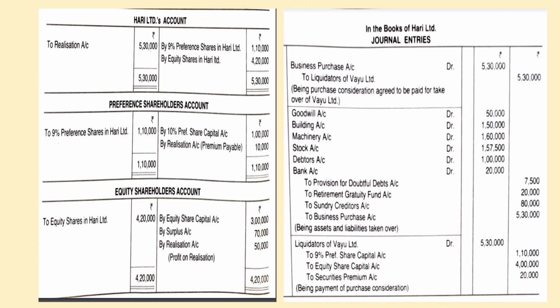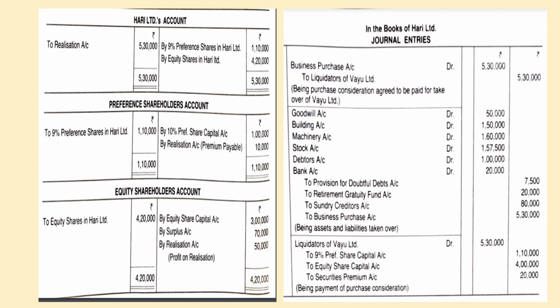And coming to the journal entries in the books of Hari Limited. What is the journal entry? The first journal entry: Business purchase account debit to liquidator of Oil Limited 5,30,000. Then goodwill account debit, building account debit, machinery account debit, stock account debit. That is, sundry assets account debit to liabilities. If the balance is on the debit side, that will be debited to goodwill account. If the balance is on the credit side, it should be transferred to the capital reserve account.